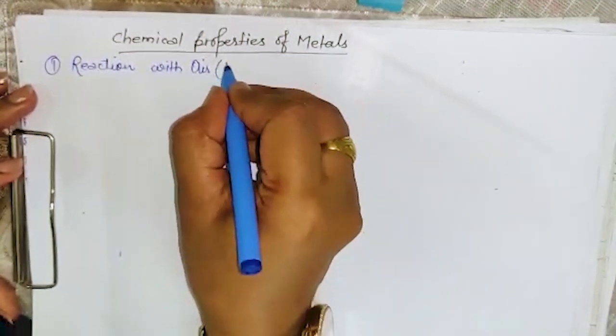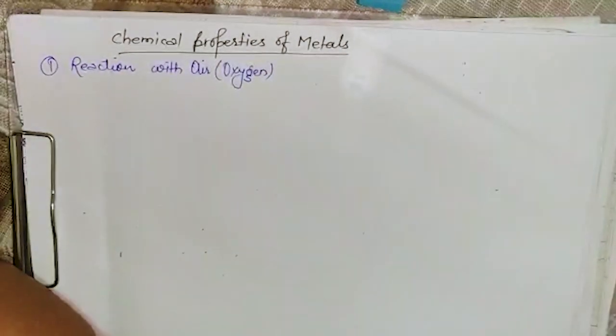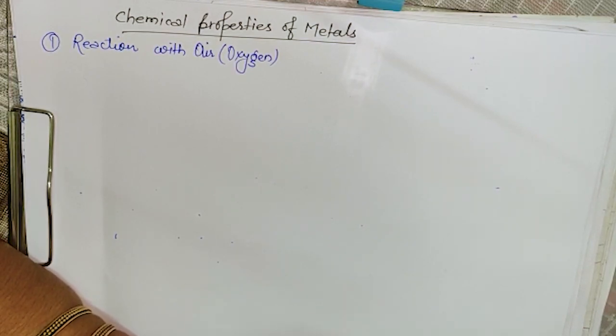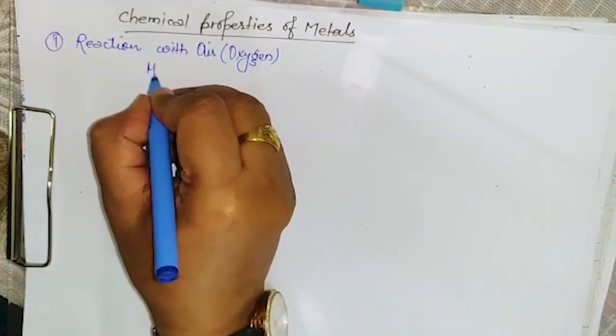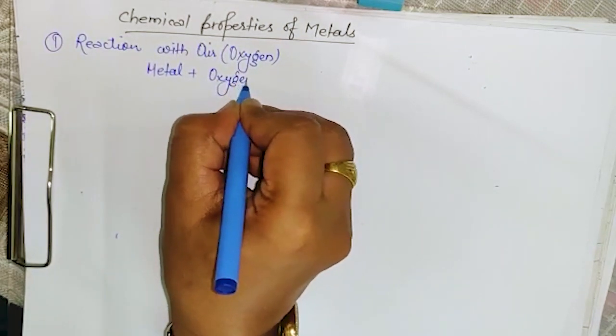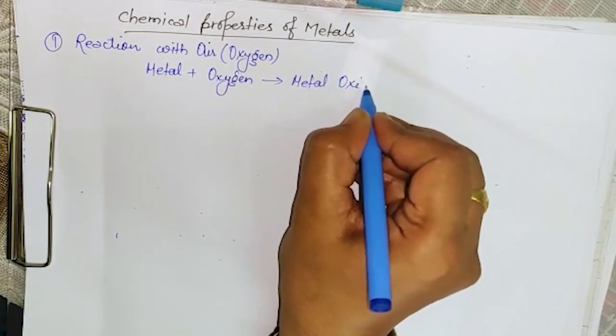Let it be air, and that is oxygen. We know that oxygen, that means air, doesn't react with any other elements. Oxygen is abundant, it is maximum in amount, and it is more reactive also. So in general, whenever we talk about air, there is a reaction of that substance with oxygen only. We know that when a metal reacts with oxygen, it gives you a metal oxide. That is quite clear.